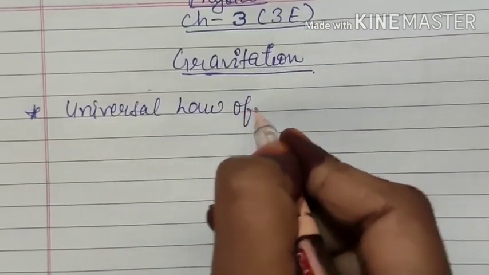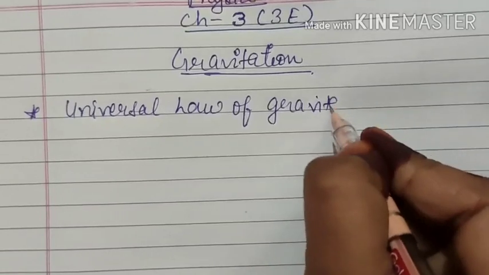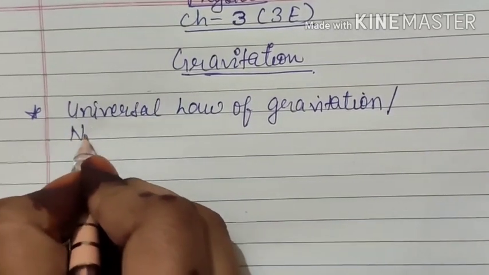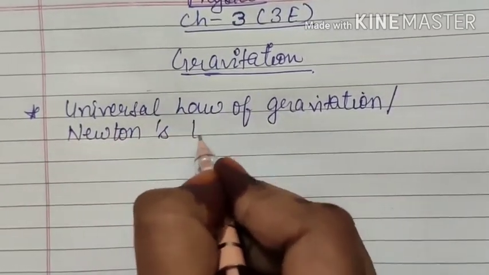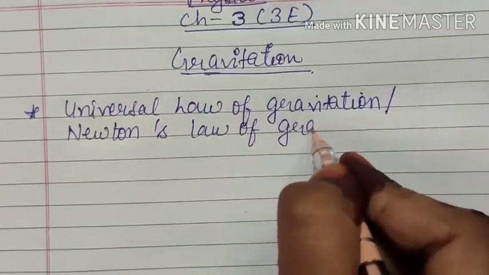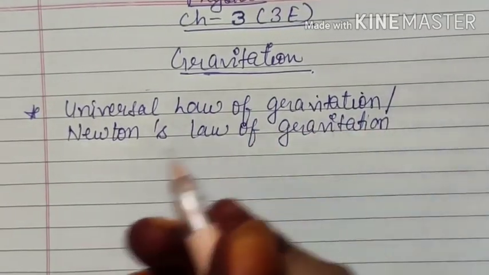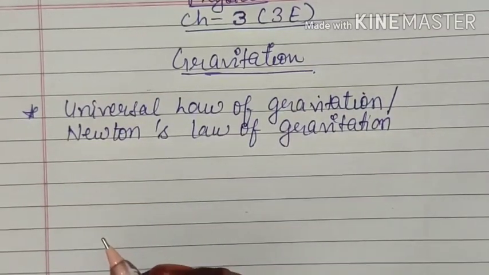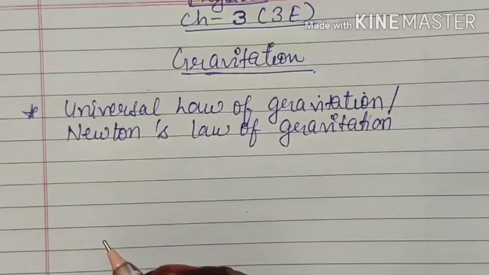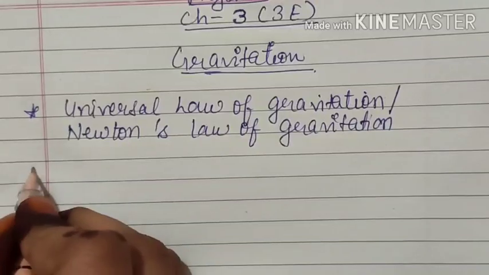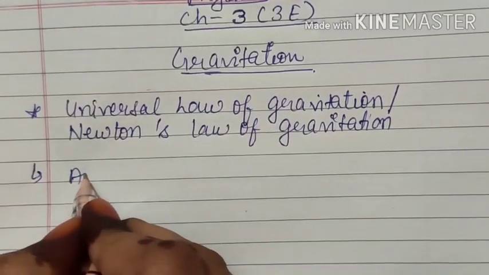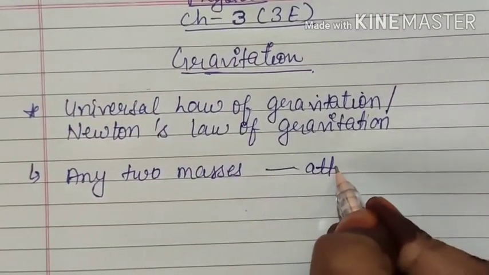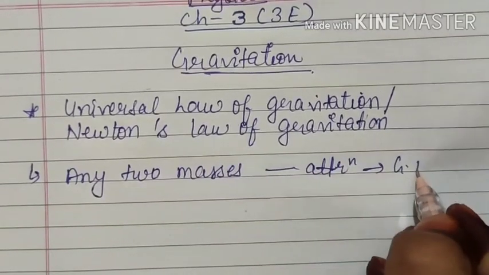Universal law of gravitation, which is also known as Newton's law of gravitation, since it was given by Newton. The statement is: any two bodies or particles which have mass will attract each other, and that attraction force is known as gravitational force. So in short you can write, any two masses will attract each other, and this attraction force is known as gravitational force.